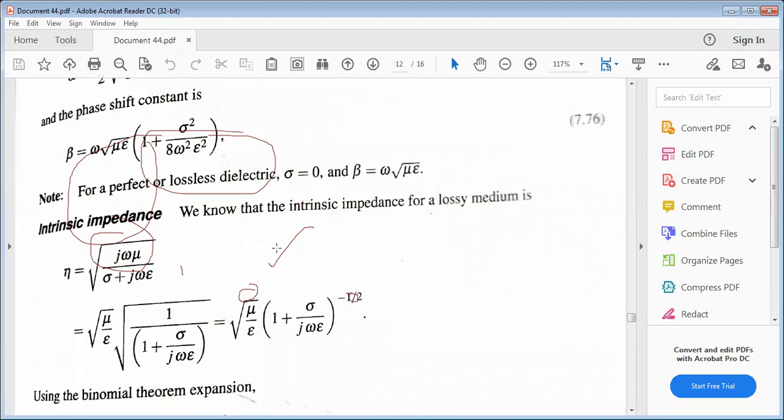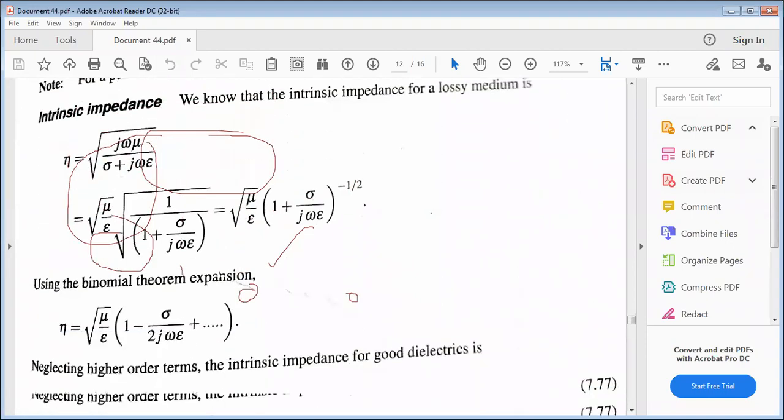Now, what is the intrinsic impedance of that lossy medium? Eta equal to square root of j omega mu by sigma plus j omega epsilon is the fundamental expression for intrinsic impedance. From that, when we take j omega epsilon in the denominator, we get sigma by j omega epsilon plus 1 in the denominator, and taking j omega mu in the numerator, j omega is cancelled, only mu by epsilon remains.